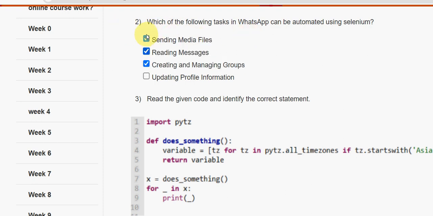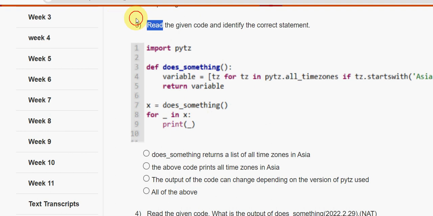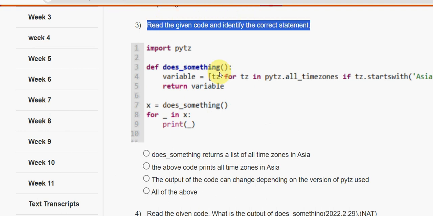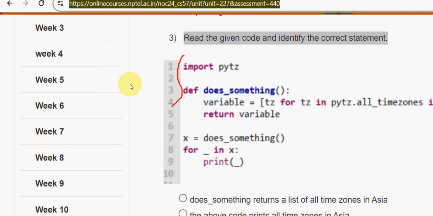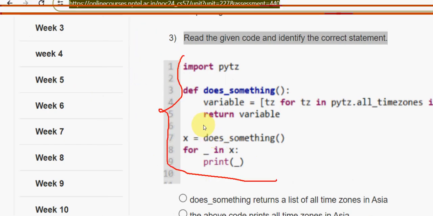Next, third question guys. Read the given code and identify the correct statement. So they have given a code and they are asking the output for that. I mean what it will do.